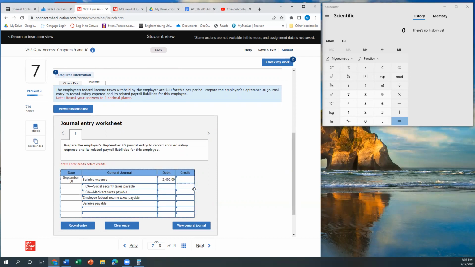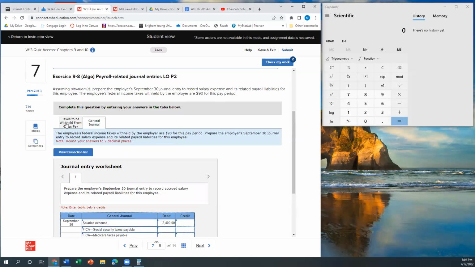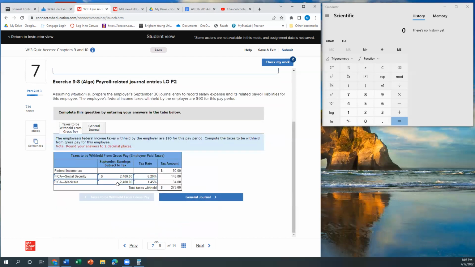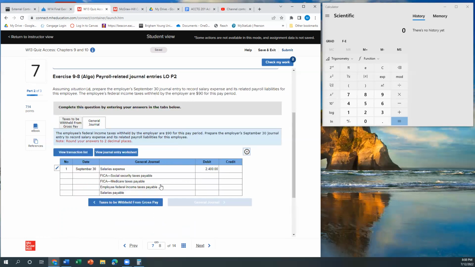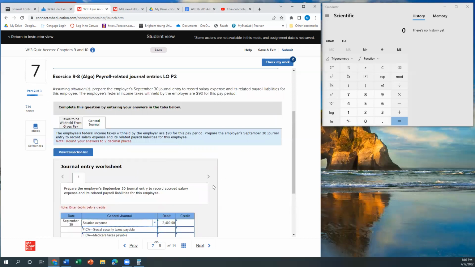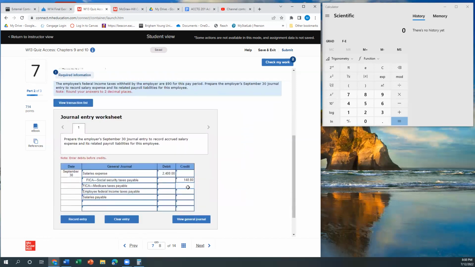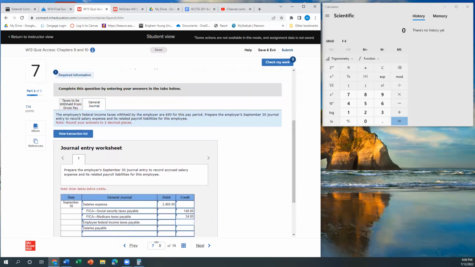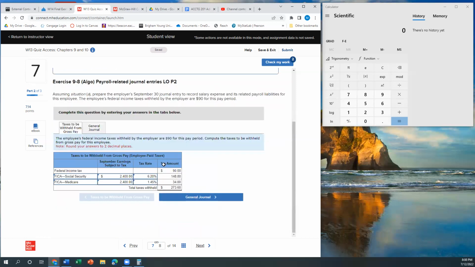And then we have our payables. We figured that out right here. For Social Security, it was $148.80 and Medicare $34.80. And then our federal income tax, that one was already done. And of course I forgot what it was. It was $90.